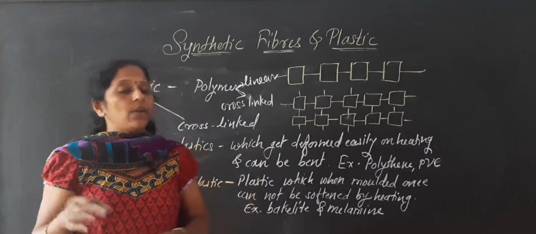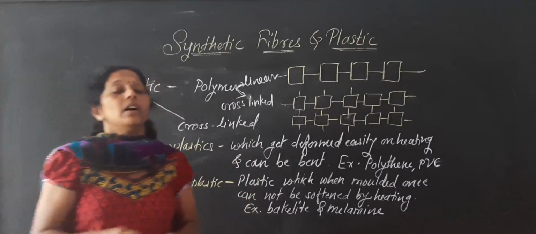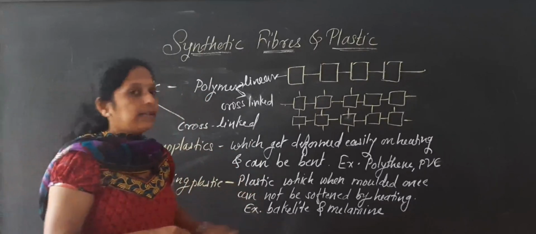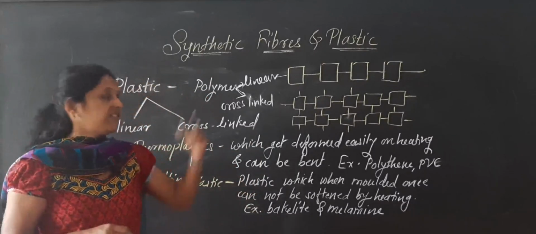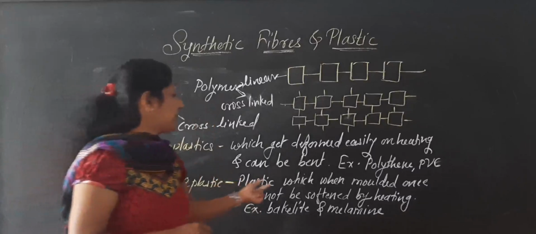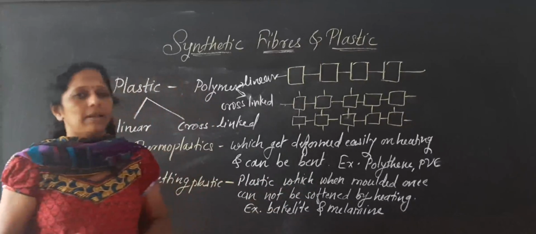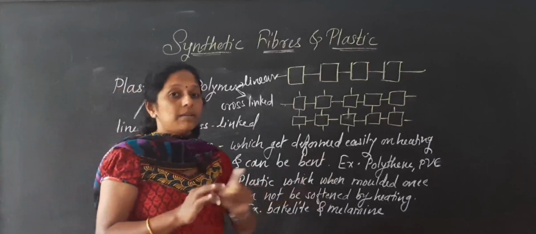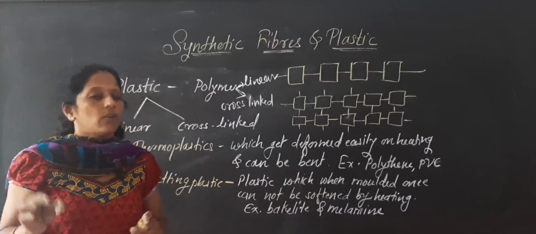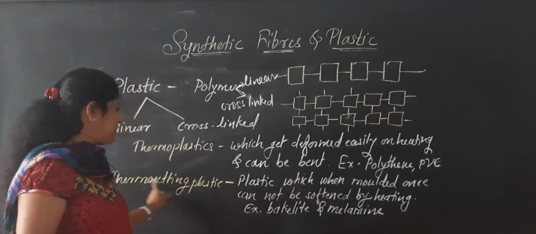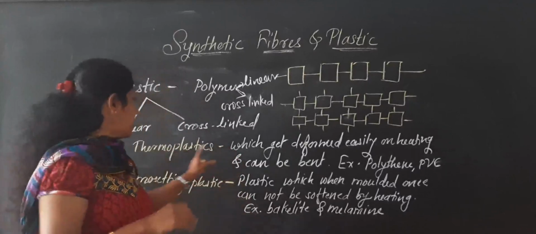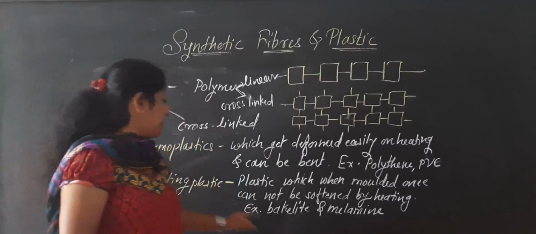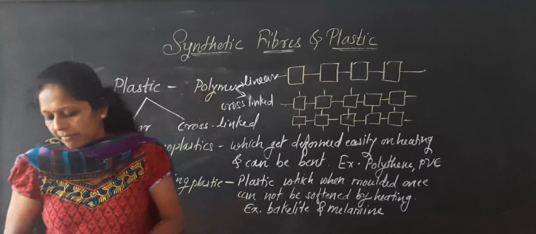Some types of plastic have come into the market nowadays, such as different types of vessels we use in an oven, containers in our home, and switches and switchboards. They are made from bakelite and melamine. When once molded, they cannot be softened by heating. That type of plastic is called thermosetting plastic. Two types are there, thermoplastic and thermosetting plastic. Two examples of thermosetting plastic are bakelite and melamine.